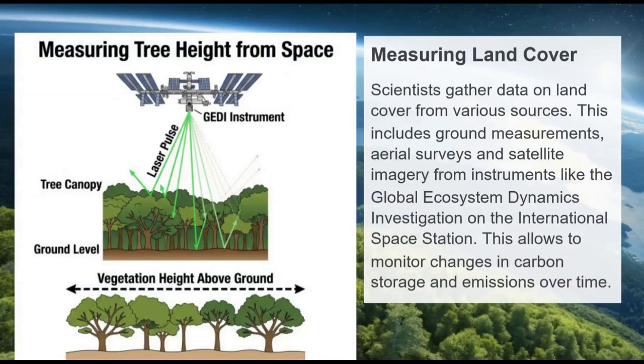Measuring land cover. Scientists gather data on land cover from various sources. This includes ground measurements, aerial surveys, and satellite imagery from instruments like the Global Ecosystem Dynamics Investigation on the International Space Station. This allows us to monitor changes in carbon storage and emissions over time.